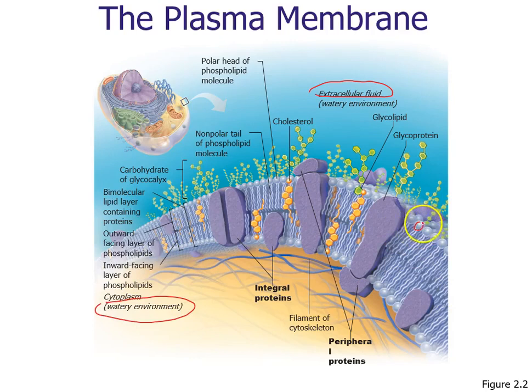We have this molecule, phospholipid, with a polar head and non-polar tail, or hydrophilic head and hydrophobic tail. Look at this. We have one and then two layers. As you can see, their heads are going to be toward the watery environment, in and out, and their tails are going to be toward each other.